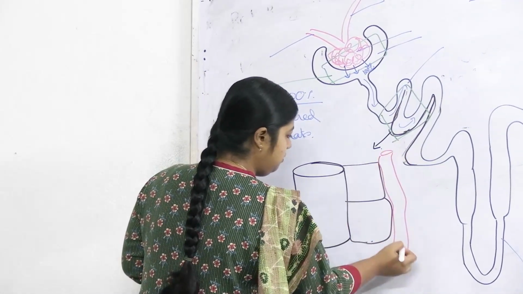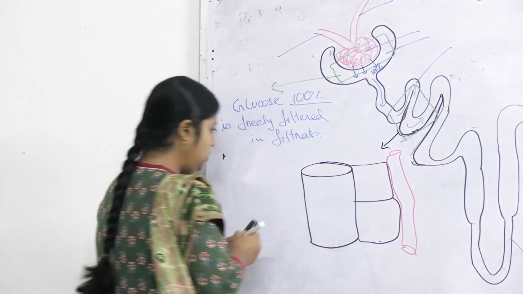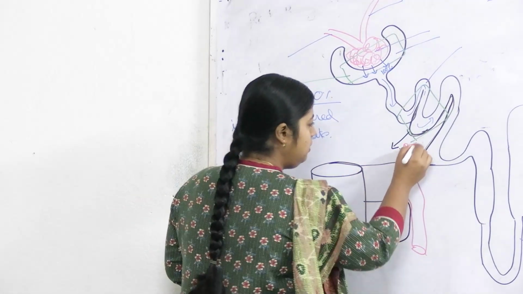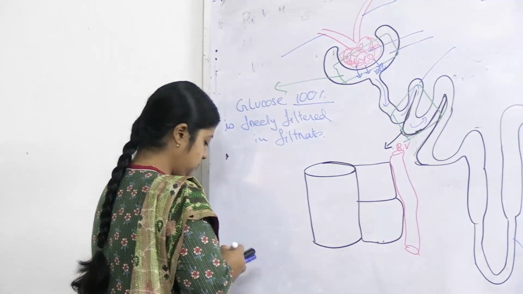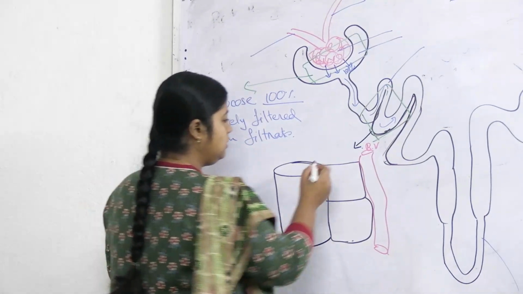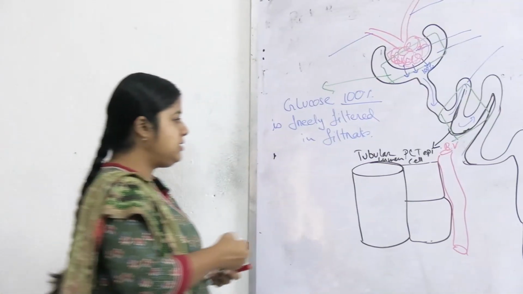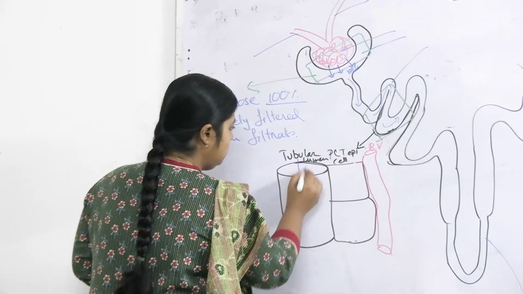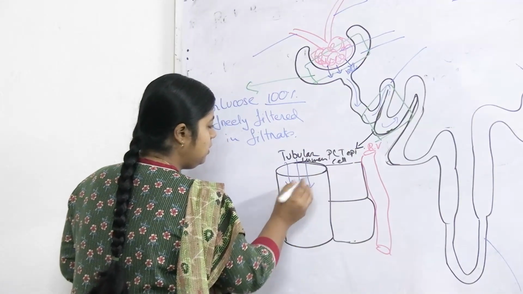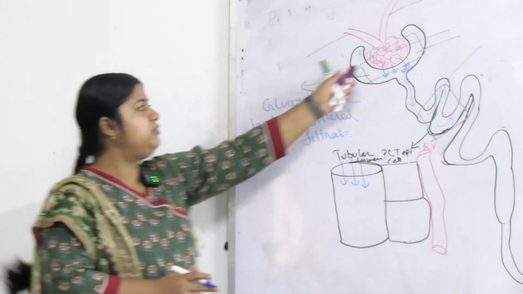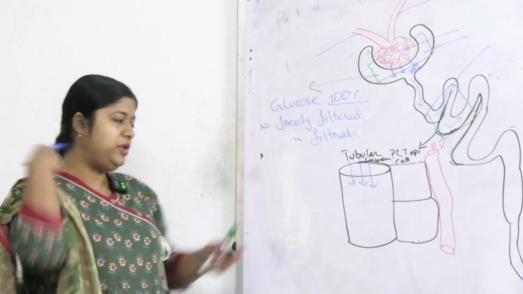This is the blood vessel. So this filtrate is coming down the lumen with all the glucose filtered from the capillaries, the glomerulus.